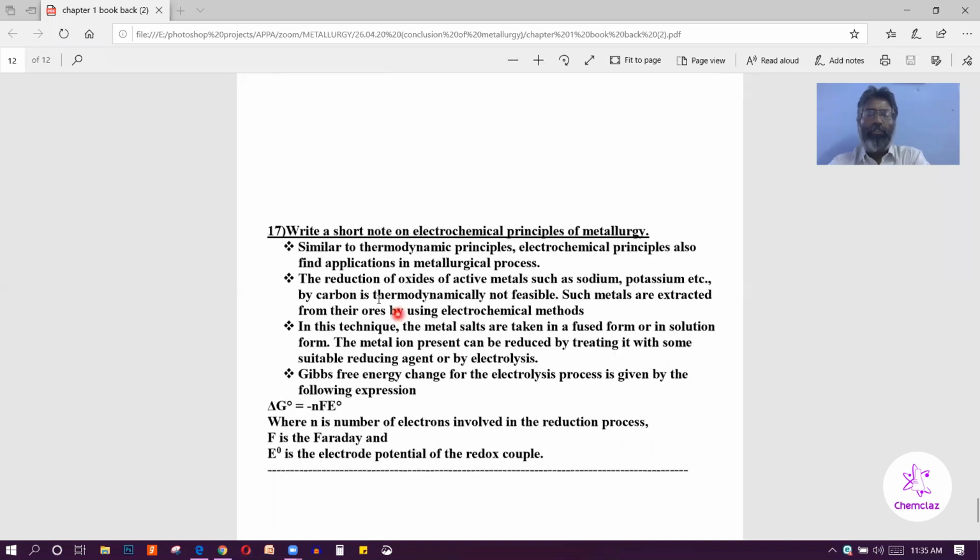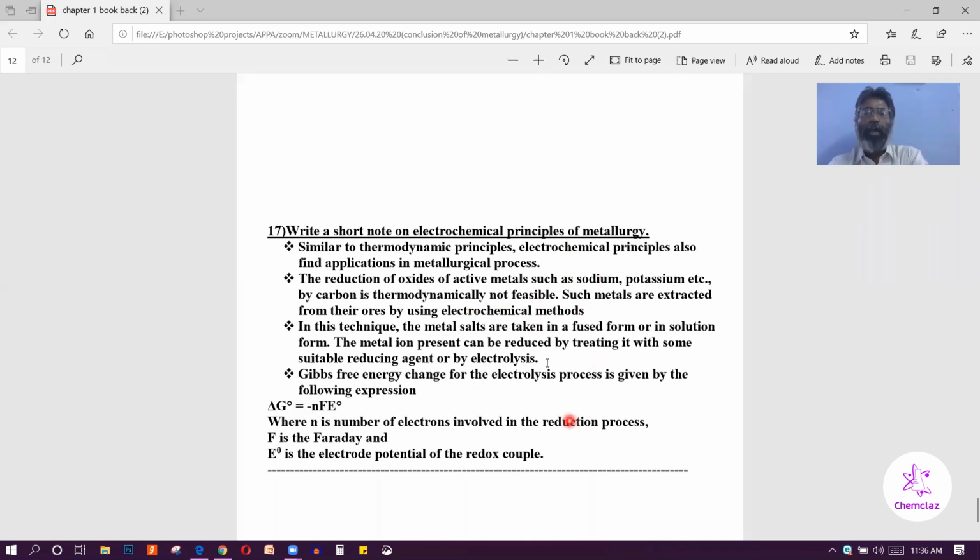The last question is: write a short note on the electrochemical principle of metallurgy. What is the electrochemical principle? Delta G naught equals minus nFE naught. If E naught is positive, then delta G naught is negative and the reaction is feasible. If E naught is negative, delta G naught is positive and the reaction is not feasible. With the help of this relation, you can decide whether an electrochemical process is feasible or not. So you have to write this paragraph.